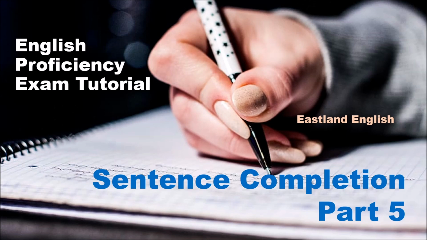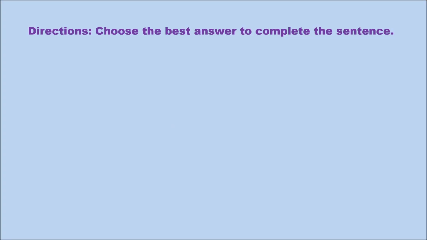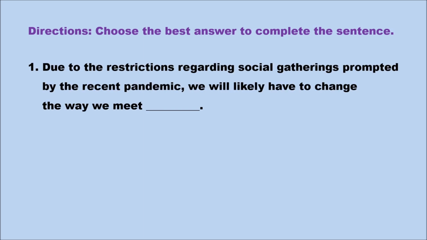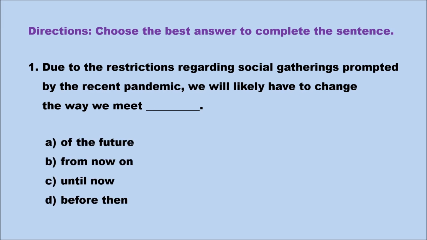This is our English Proficiency Exam Tutorial, Sentence Completion, Part 5. Choose the best answer to complete the sentence. Number 1. Due to the restrictions regarding social gatherings prompted by the recent pandemic, we will likely have to change the way we meet blank. A. Of the future. B. From now on. C. Until now. D. Before then. The answers are all regarding time, so we're looking for a time clue.